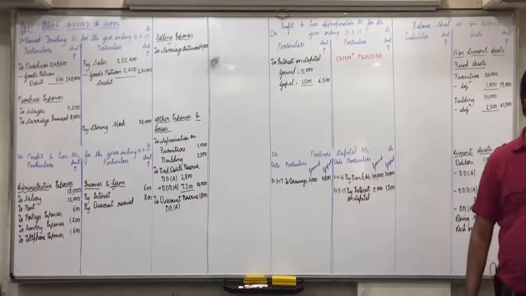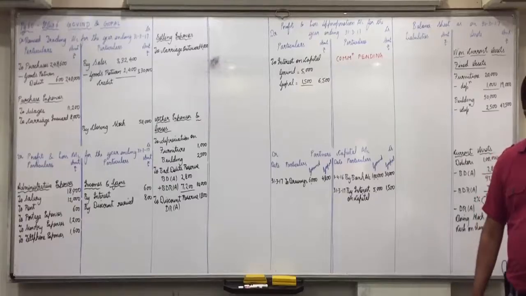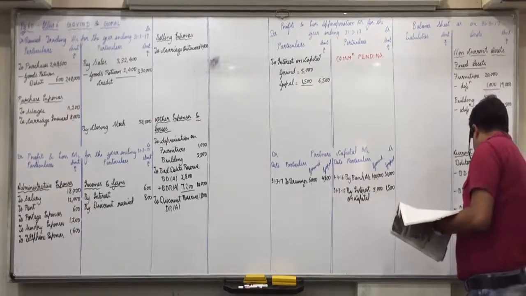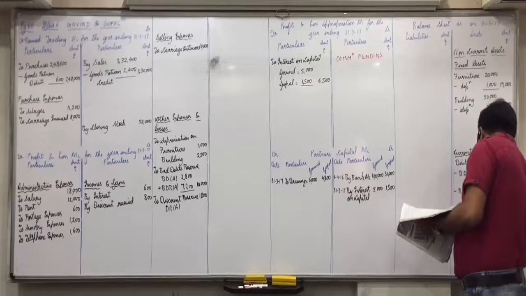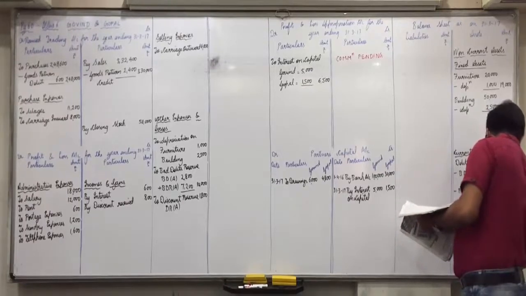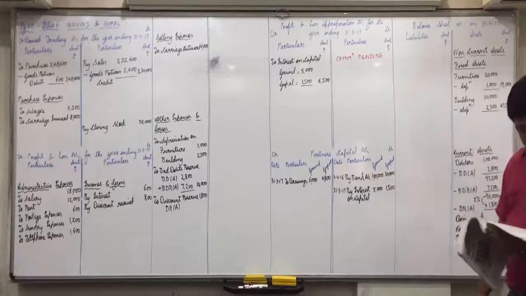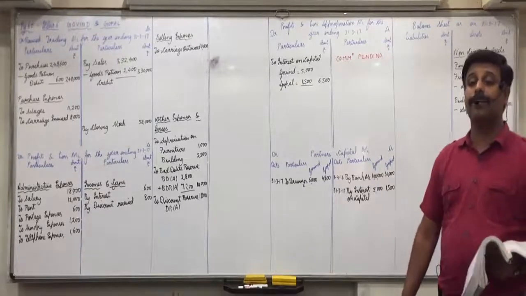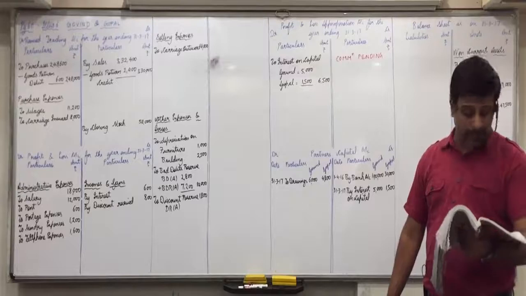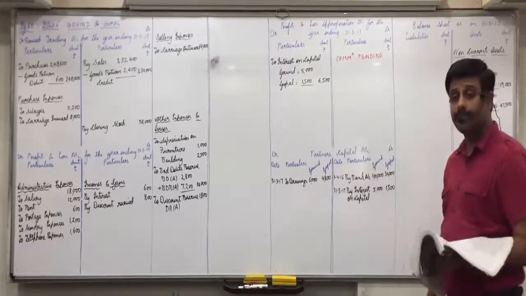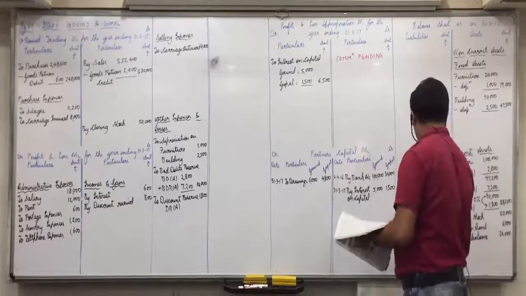Then bank balance, current assets 24,000. Then list of liabilities: creditors, current liabilities 40,000.